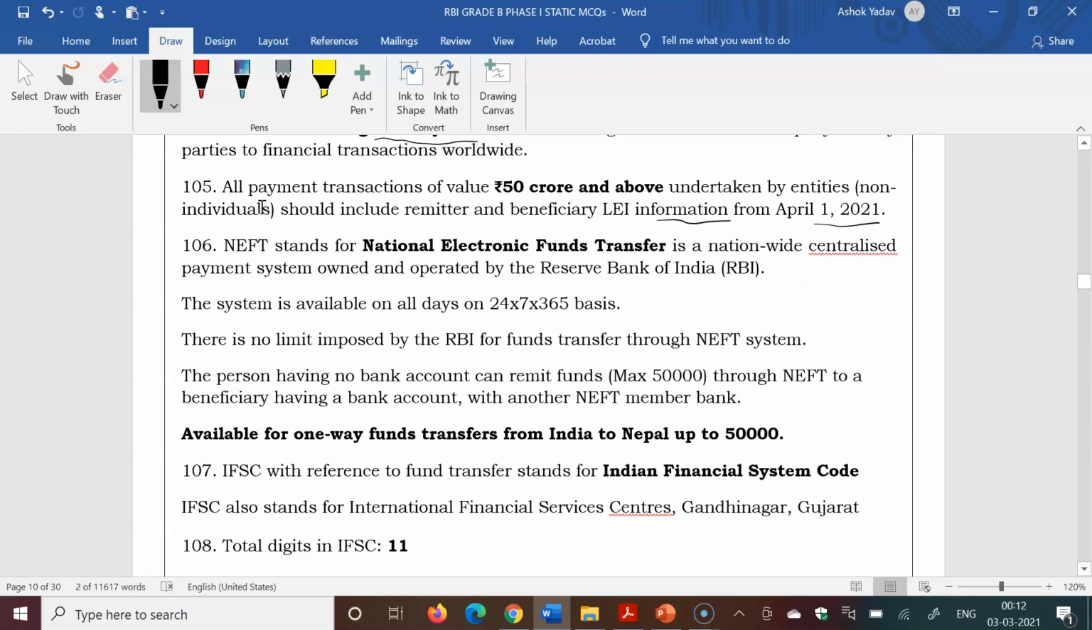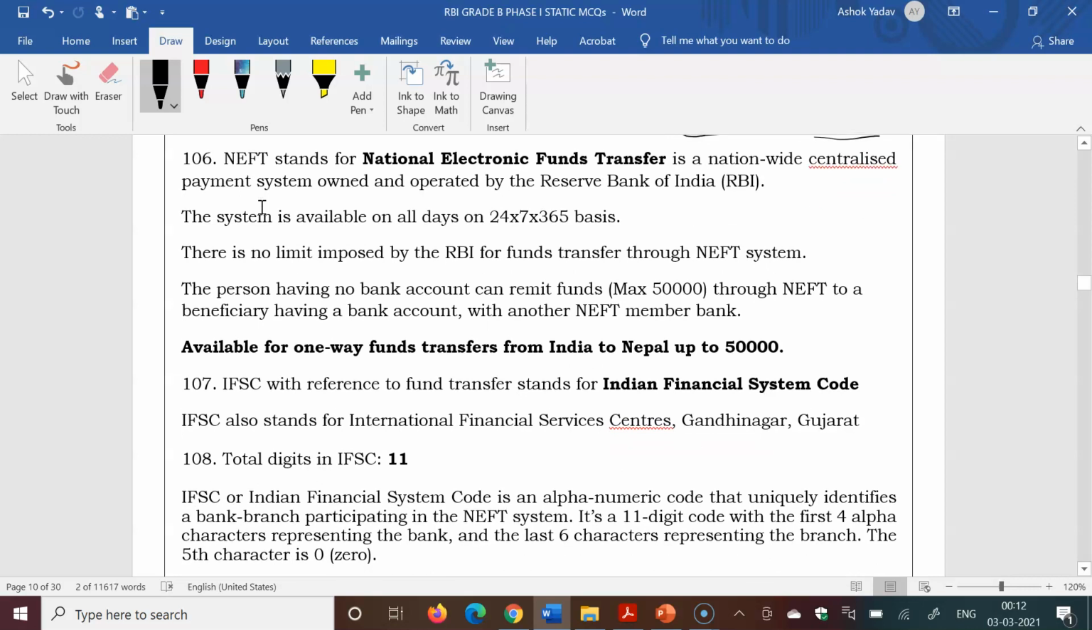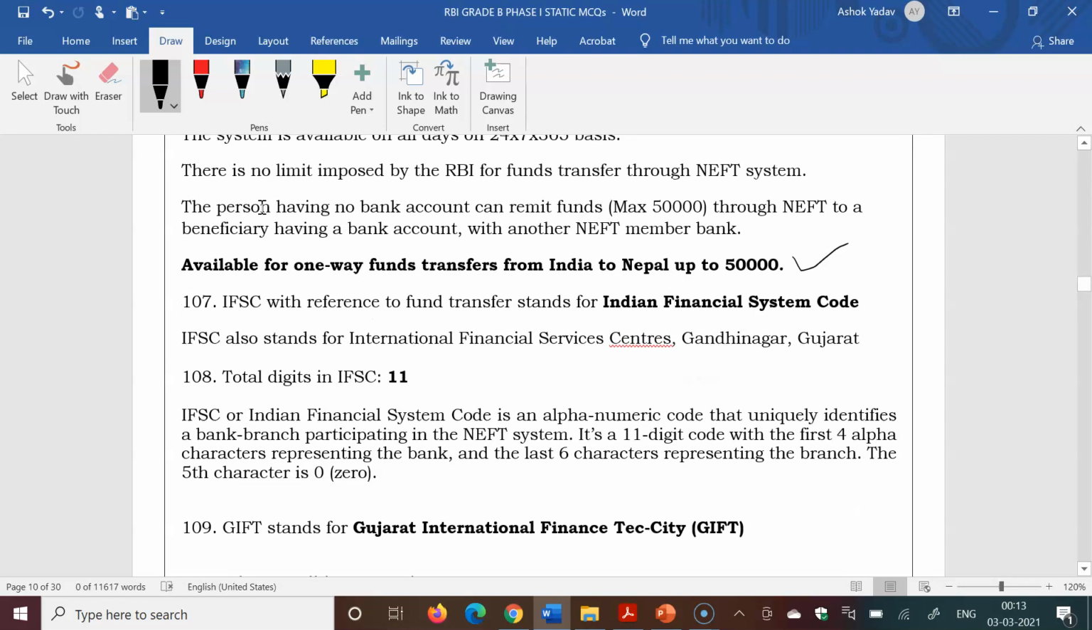Next question, NEFT stands for National Electronic Fund Transfer. It is a centralized payment system. It is also available 24 into 7 into 365. There is no limit imposed by RBI on fund transfer through the NEFT system, and a person having no bank account can also remit. And to only one country can you transfer from India, that is Nepal. One way transfer through NEFT system. I think this question was recently asked in an exam also, in the IBPS exam.